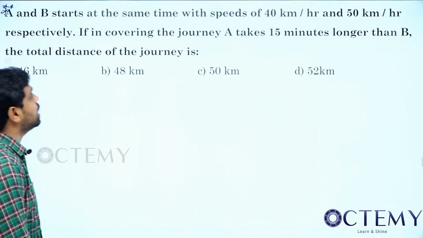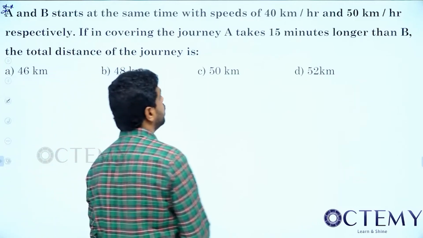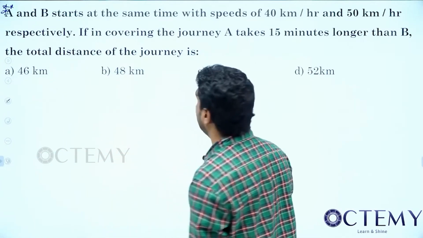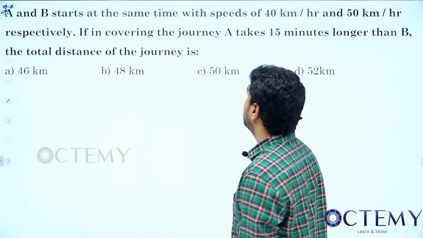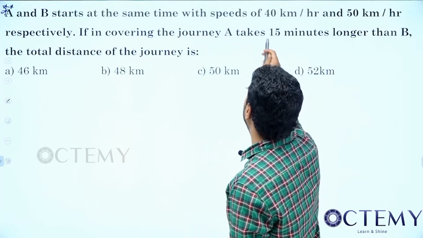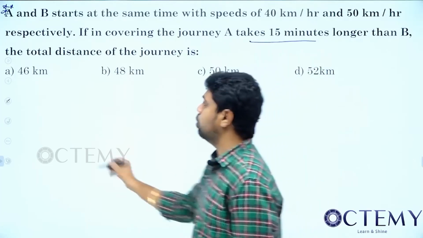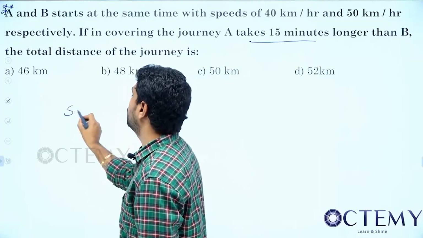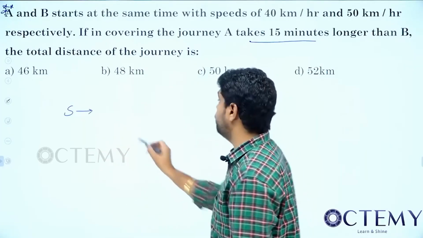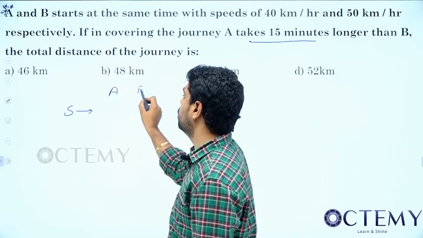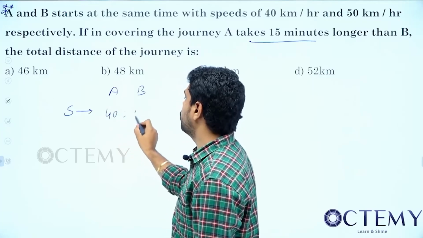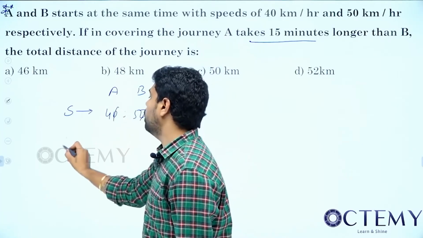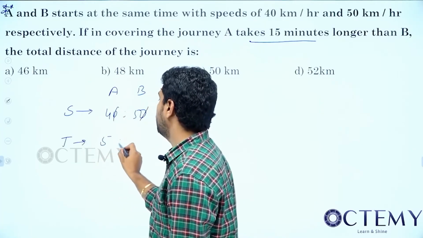So A and B start at the same time with speeds of 40 km/h and 50 km/h respectively. If in covering the journey, A takes 15 minutes longer than B, he told. So distance is common. Speeds ratio of A and B is how much? 40 and 50, so 40 is to 50. So now time ratio is how much? 5 is to 4.